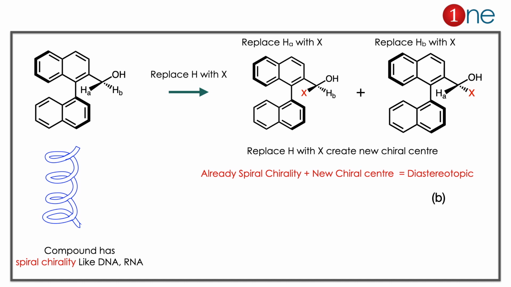The concept you have to learn here is spiral chirality. Spiral chirality means the chirality created from the spiraling of the compound. The second thing is diastereomer. Diastereomer means you have a chiral center, and the new proton replacement creates a new chiral center. Basically it's diastereotopic.